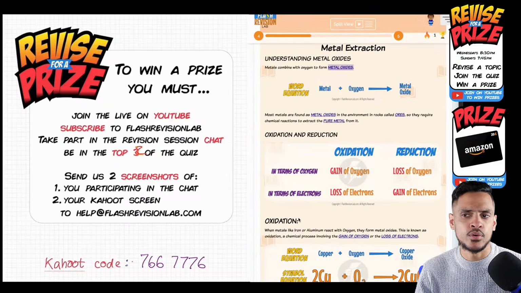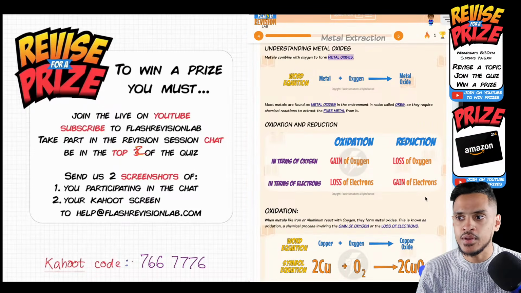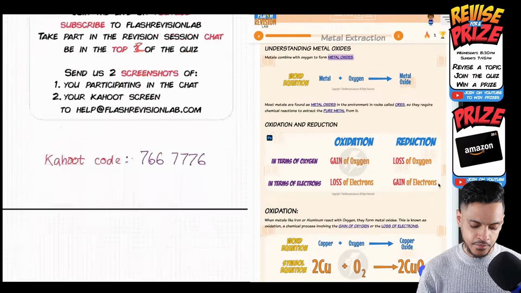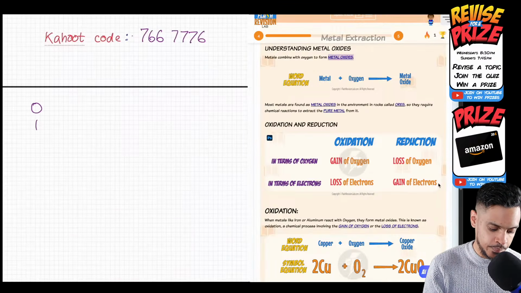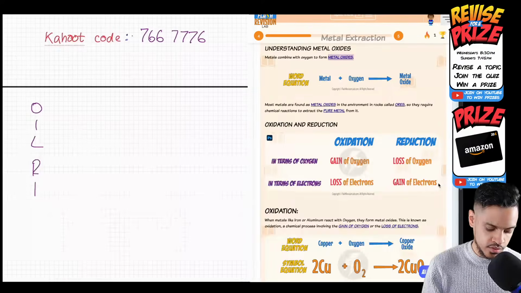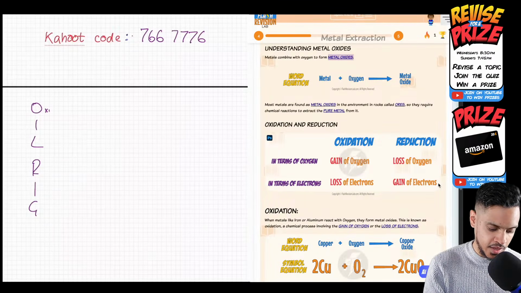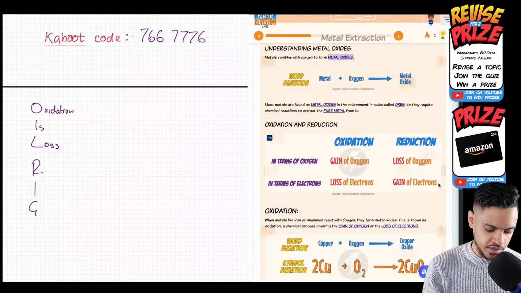Some people use OIL RIG to remember that, but that one only helps you to memorize the bottom bit in terms of electrons. So OIL RIG is good for electrolysis, because that's all to do with electrons. So that helps you remember that oxidation is the loss and reduction is the gain.